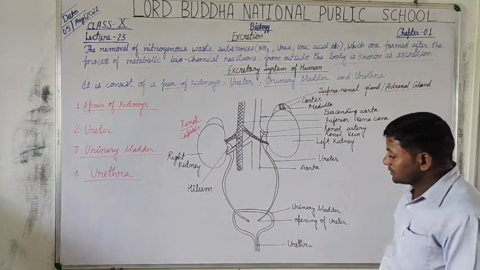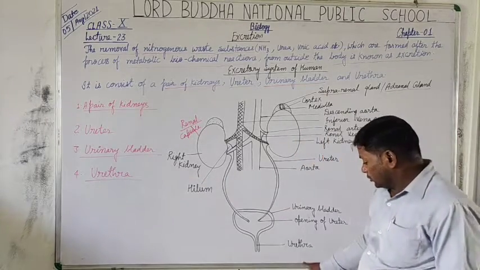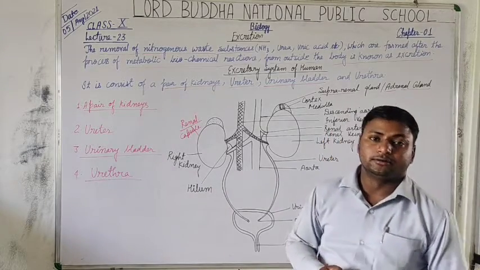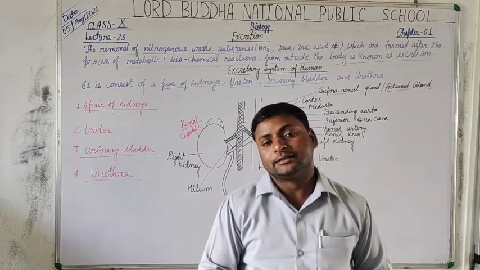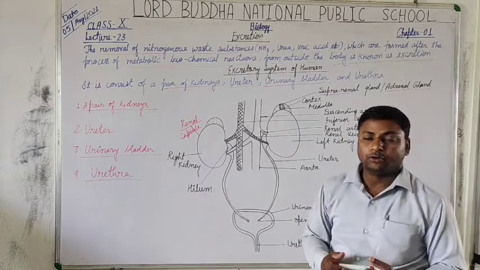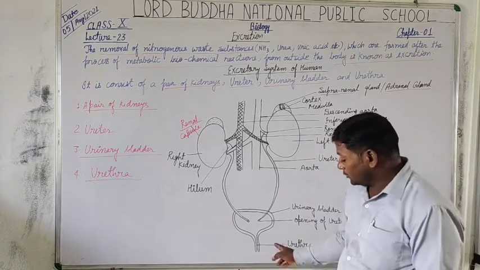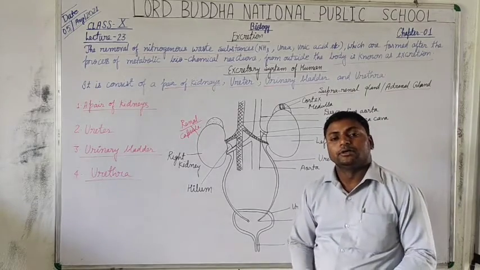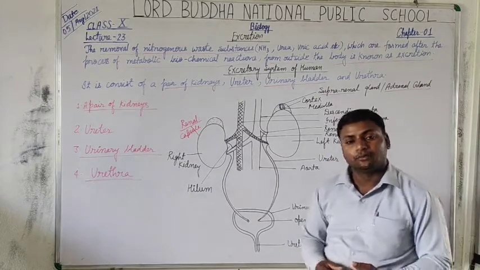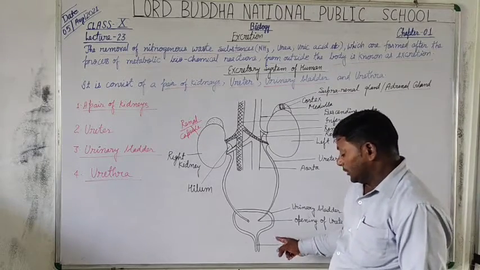Now students, the last one is the urethra. This is the last part of the urinary tract. The urethra is about 18 to 20 cm long in males, and it is a common urinogenital tract in humans because it not only helps in the passage of urine but also in the passage of semen in the human male after attaining the age of puberty, during ejaculation.